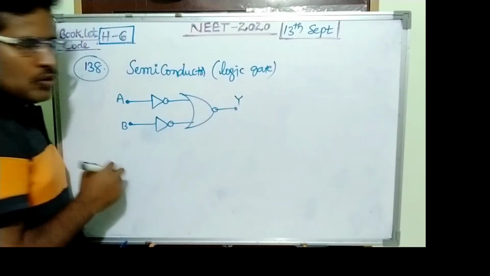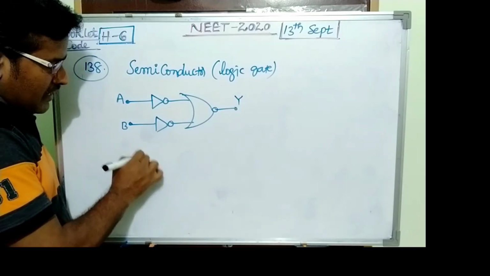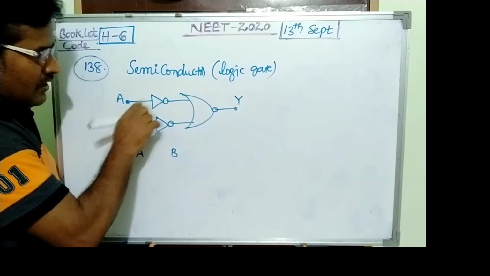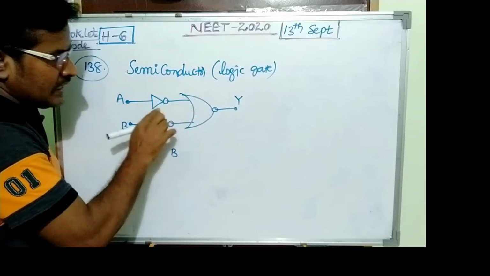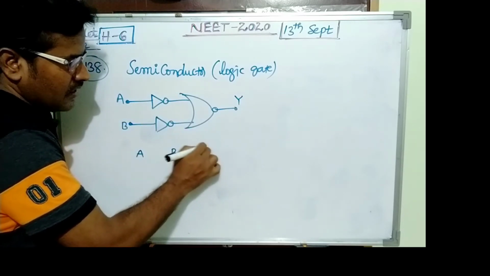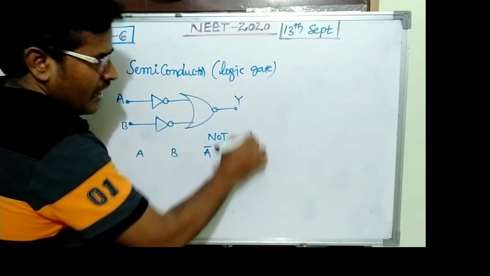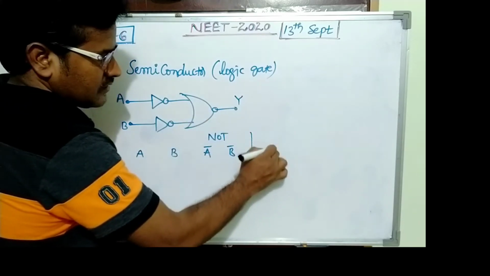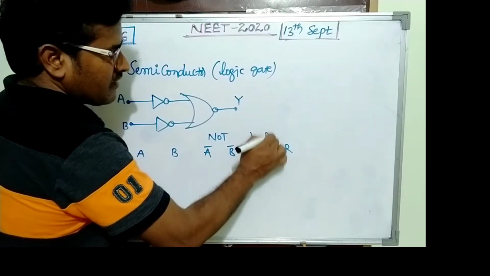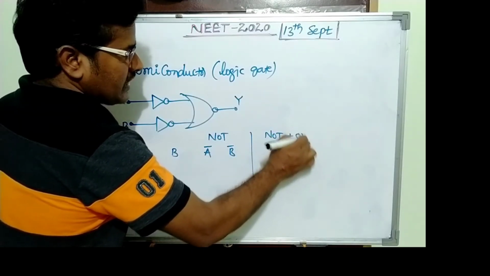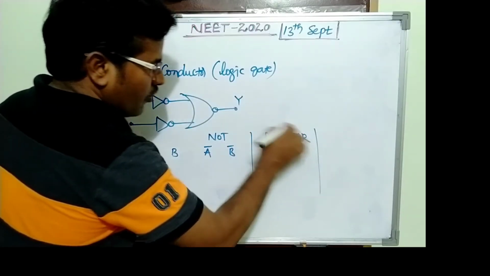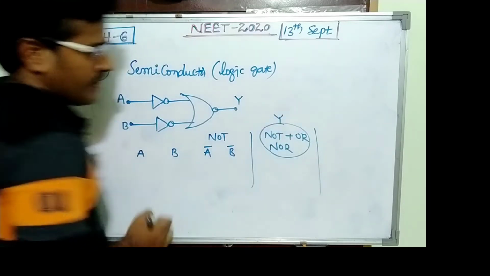We want the truth table. Due to the NOT gates, this is A bar and this is B bar. Again it is a NOR gate. NOR gate means NOT plus OR gate. So this is output.